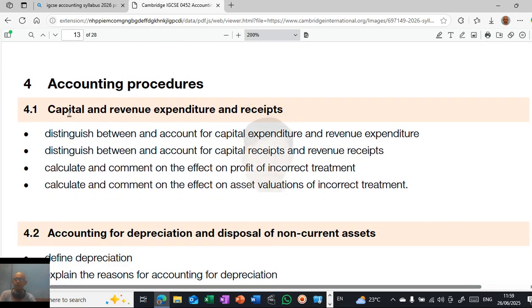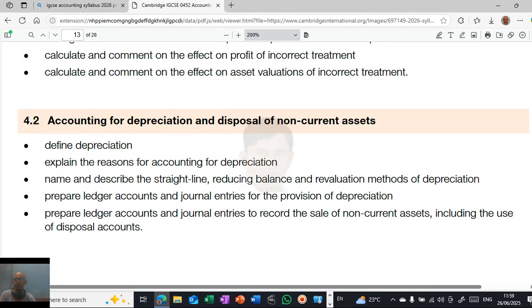Accounting procedures, capital and revenue expenditure and receipts. Distinguish between and account for capital expenditure and revenue expenditure. Distinguish between and account for capital receipts and revenue receipts. So the significance of all these things. Calculate and comment on the effect on profit of incorrect treatment. Calculate and comment on the effect on asset valuation of incorrect treatment. Accounting for depreciation and disposal of non-current assets. Define depreciation.